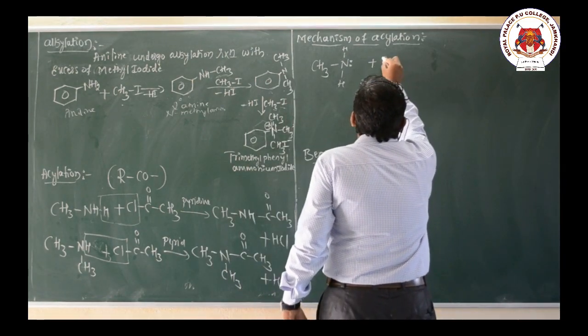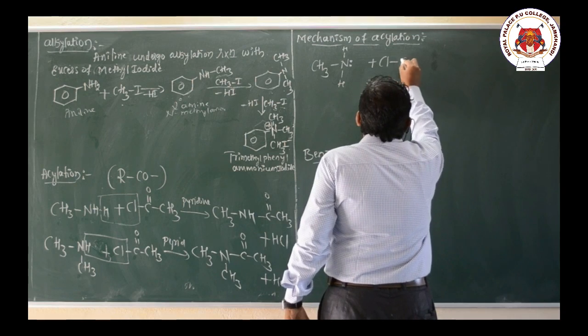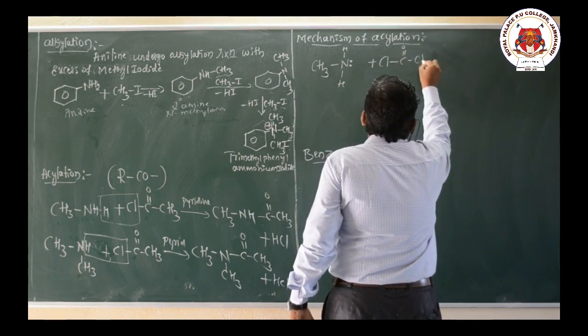Now I will take one example, ClCOCH3, acetyl chloride.